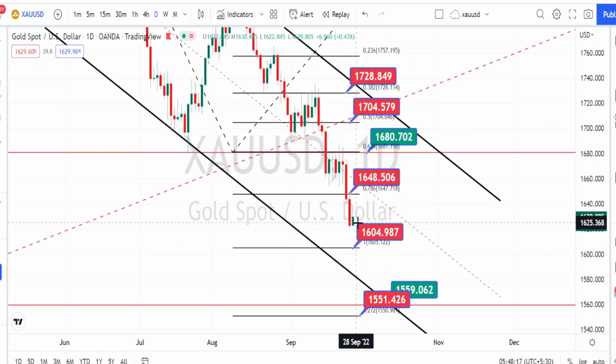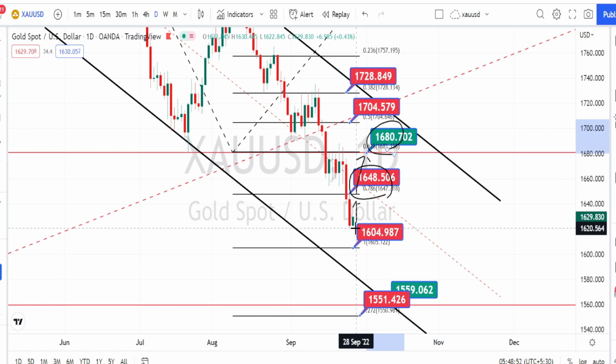So currently we are noticing the price action to retrace on the bullish side for now, and if the bullish retracement continues also, we can expect it to find the resistance at the level of 1648. And only when the price action breaks this resistance level, we can expect it to retest the previous resistance level of 1680. It is not a bullish side trend reversal, it is only a retracement on the bullish side.